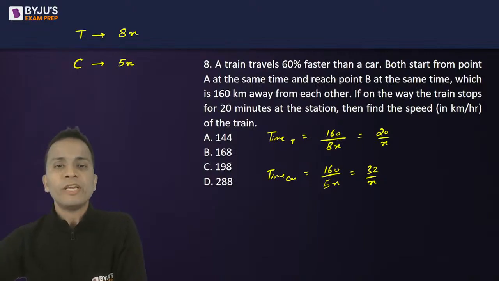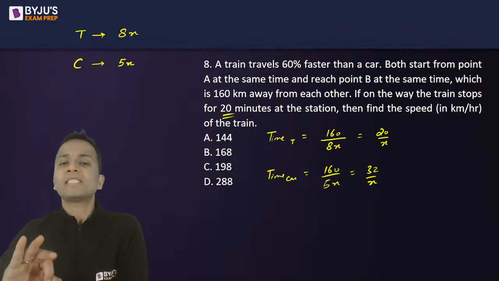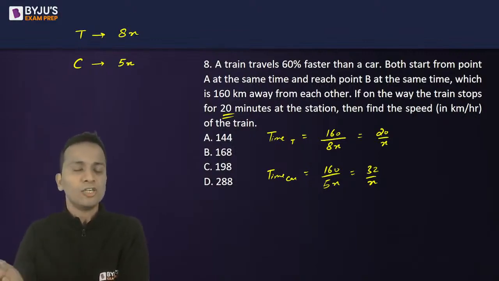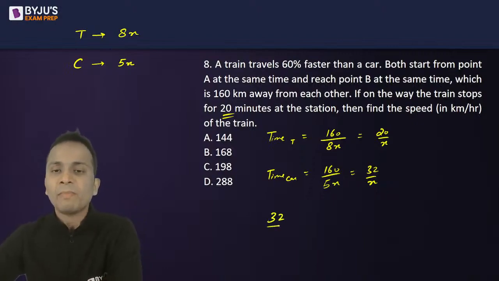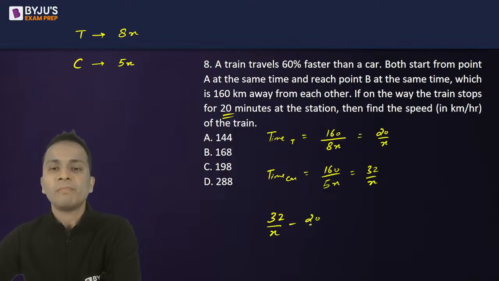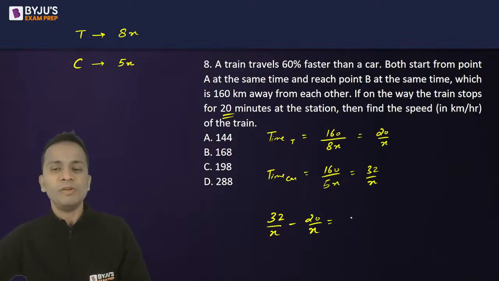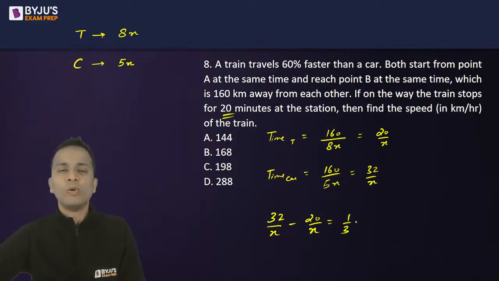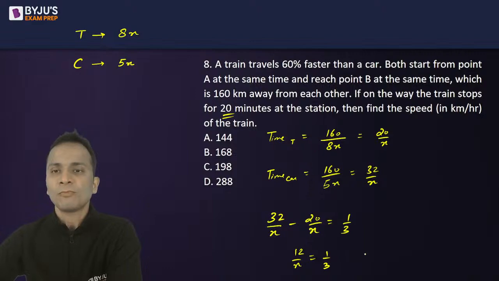Now, on its way, the train has stopped for 20 minutes. That means the train has actually taken 20 minutes less than the car to travel the same distance. So the difference between the time, that means time taken by car minus time taken by train, should be equal to 20 minutes. 20 minutes in terms of hours will be 1 by 3. And now from here, you can calculate the value of x. So 32 upon x minus 20 upon x, that is 12 upon x, is equal to 1 upon 3. So the value of x will be equal to 36.